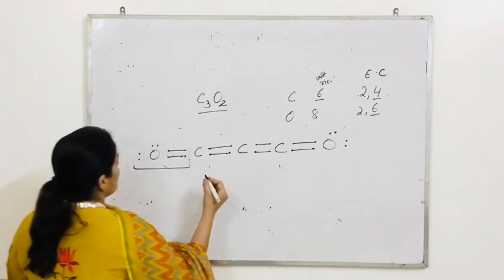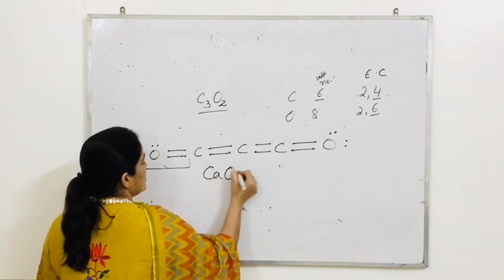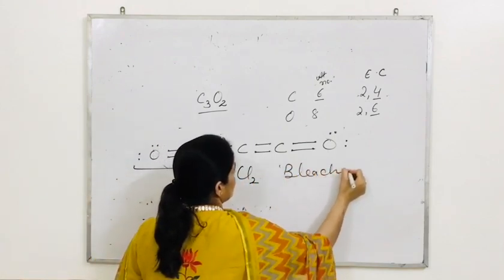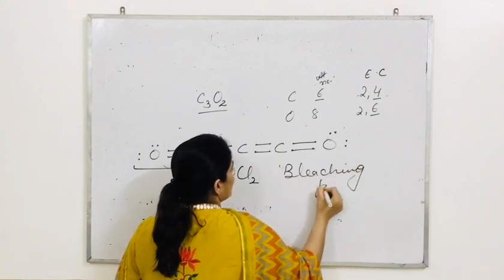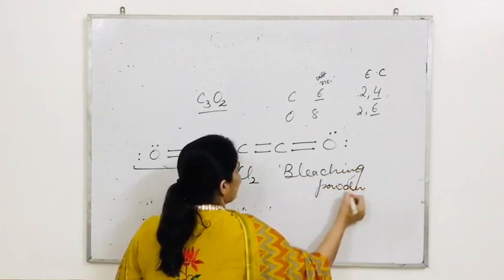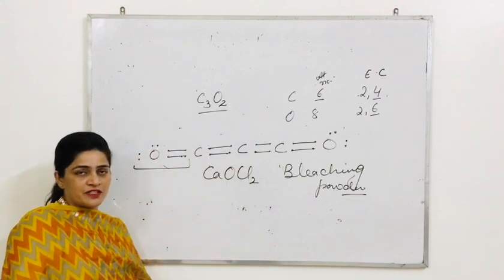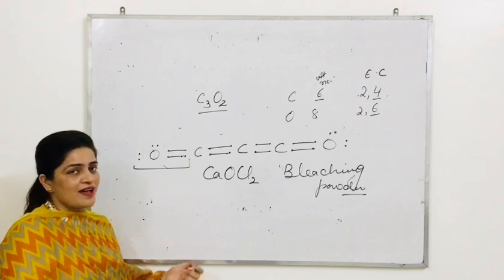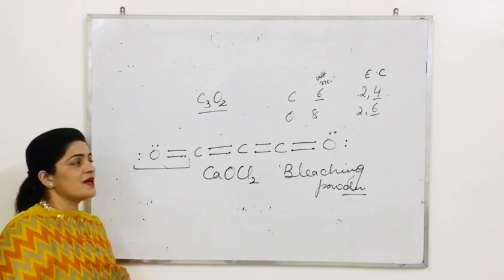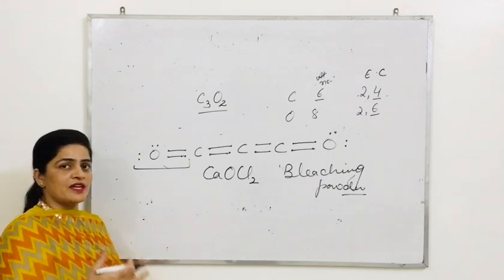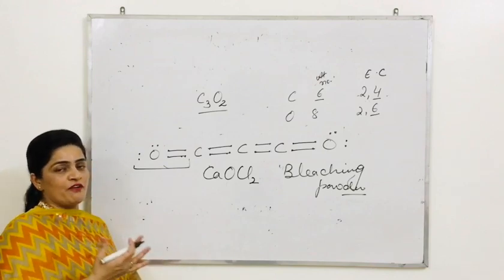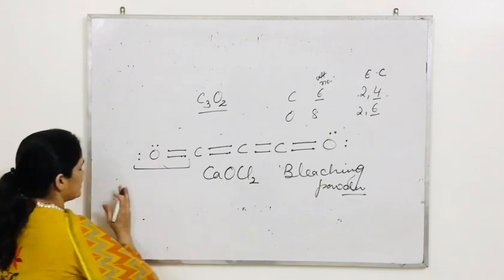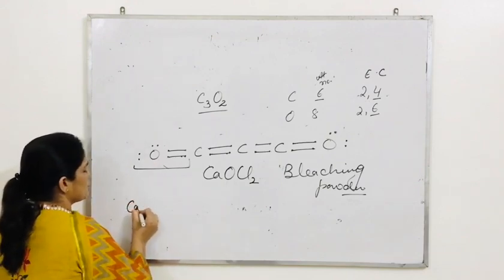After this, one homework I have given to you, that was the example of bleaching powder. But this is again a type of exceptional configuration in our list. This example we should have all the time. It's important, pay attention. Again, how can I prove the oxidation state of chlorine? 2 different oxidation states of chlorine, pay attention. Maybe you have done this question because it was given as homework.